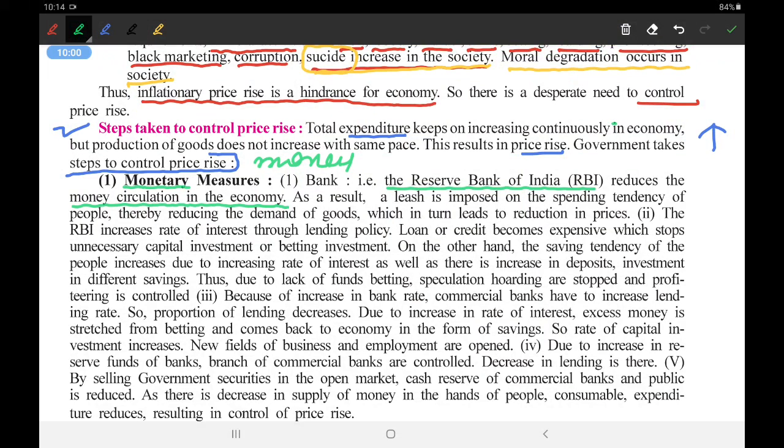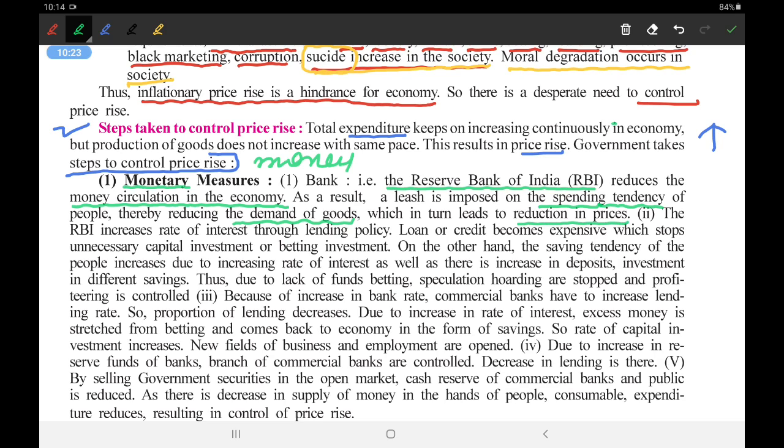As a result, a leash, a control, is imposed on the spending tendency, as people will not have too much money. Banks will not be giving too much loan. Due to that, people will spend less. As they spend less, the demand for goods will reduce. As the demand reduces, the prices will come down.